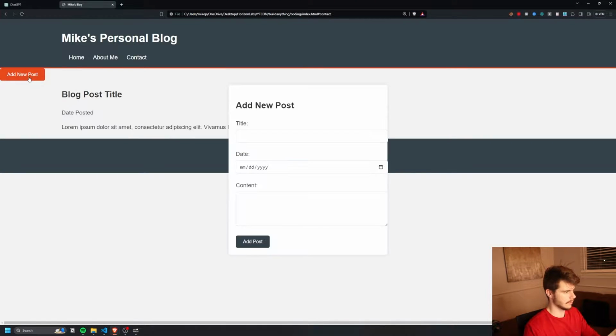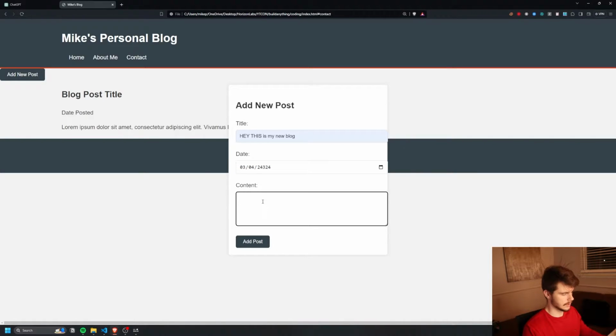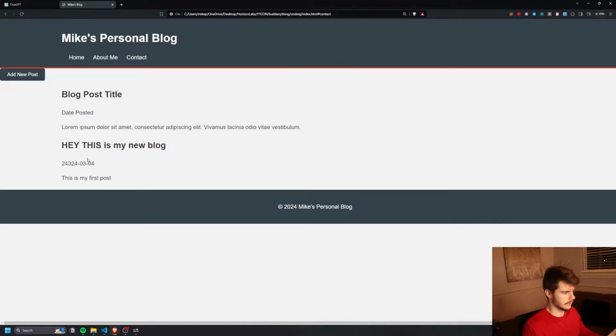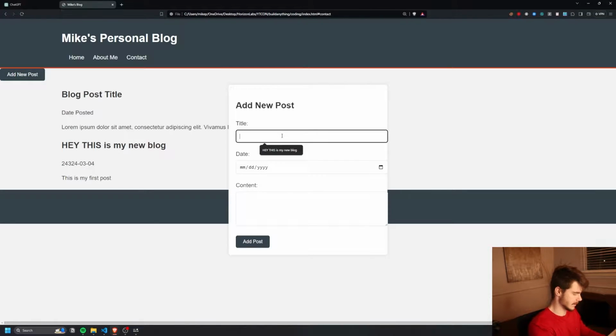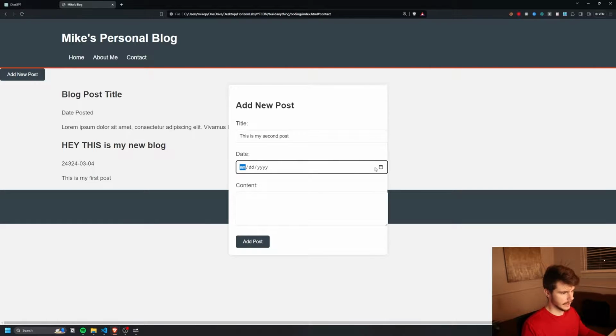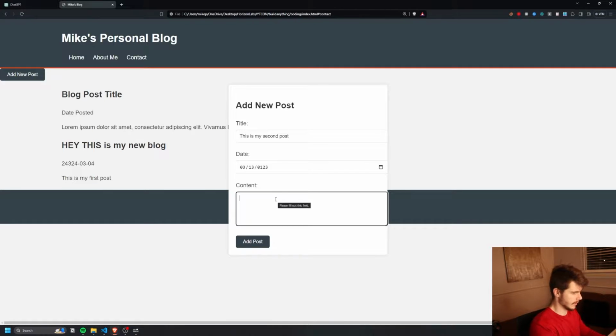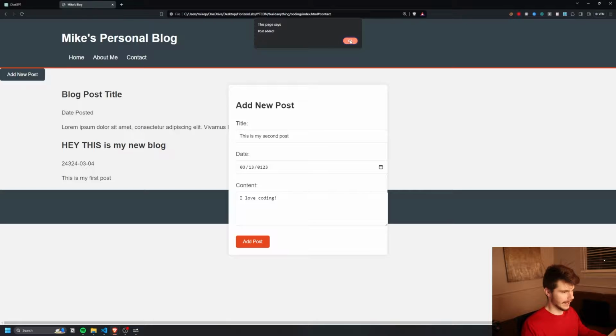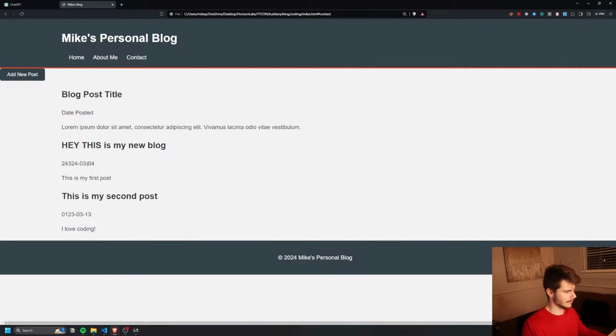If I refresh this here, and I put in some numbers and then, this is my first post. Does this work? Post added. Look at that. Our post has been added right here. Let's come in and add a new post. Let's say, this is my second post, and we can type in some more numbers. And there we go. And we'll comment, I love coding, because we're not really coding, but we kind of are coding. Look at that. Our second post with our dates right there.